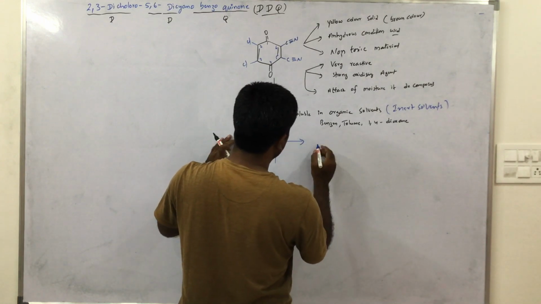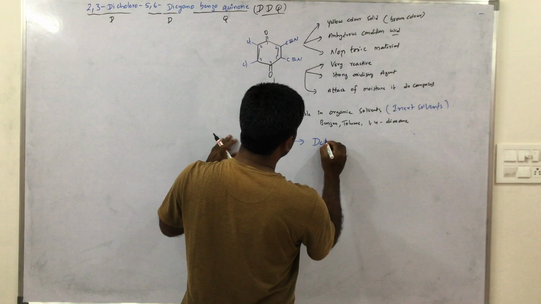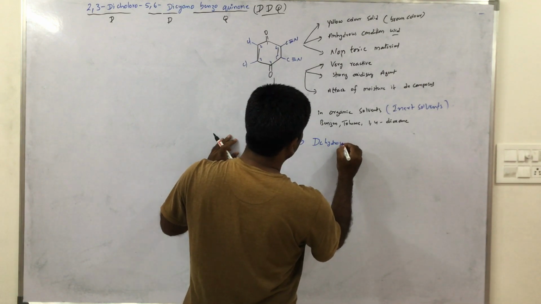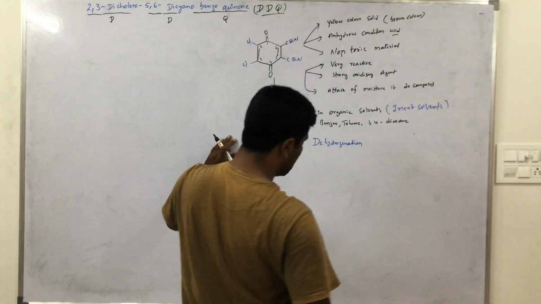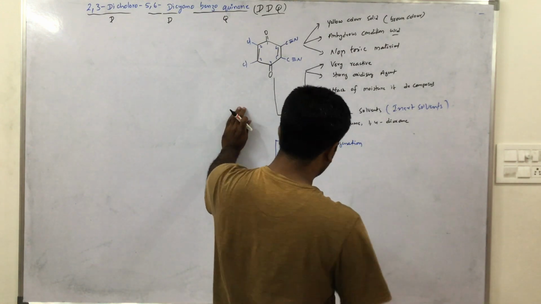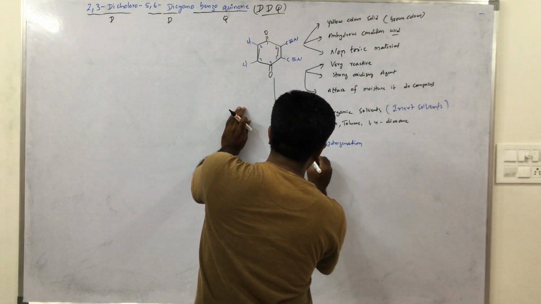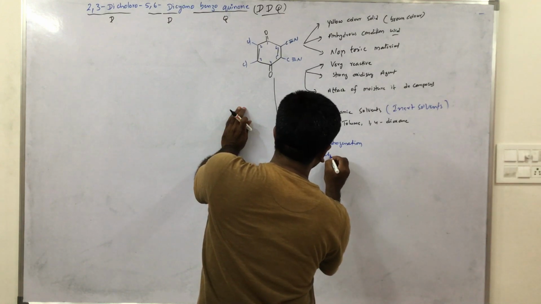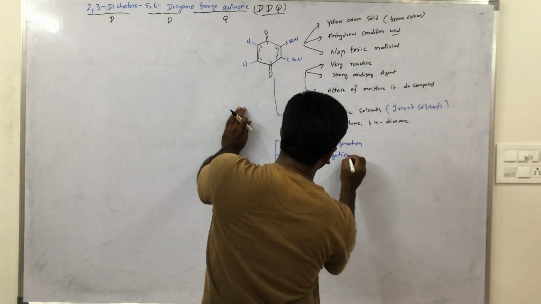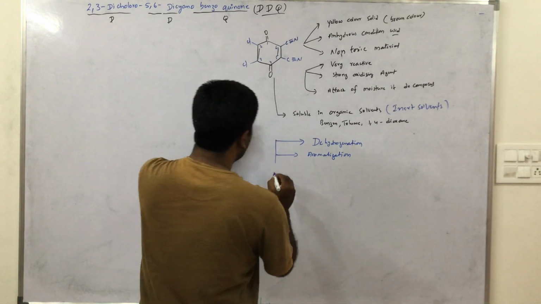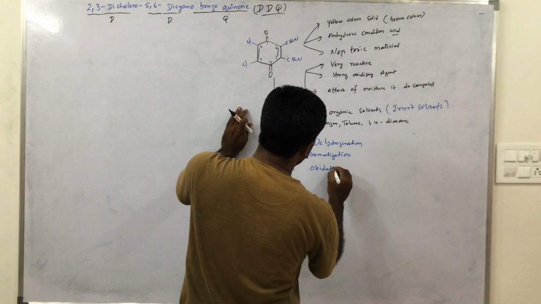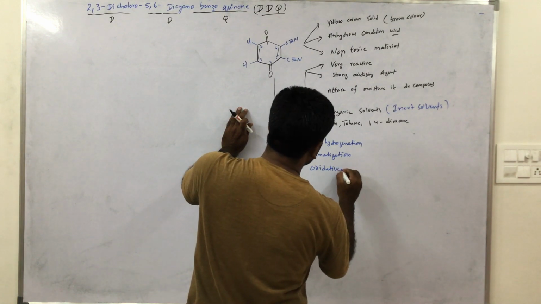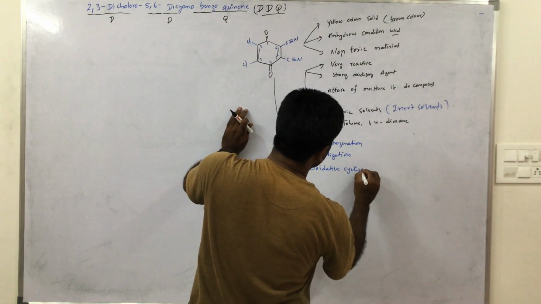First one is dehydrogenation reactions. Second one is aromatization reactions, which take place with the help of DDQ. Then oxidative cyclization reactions.